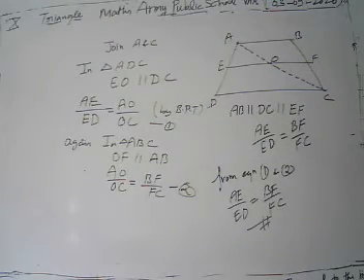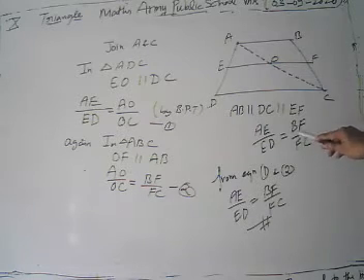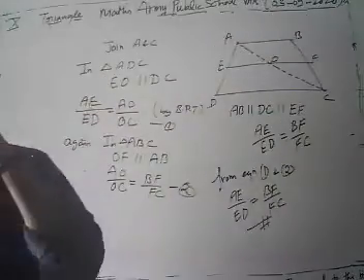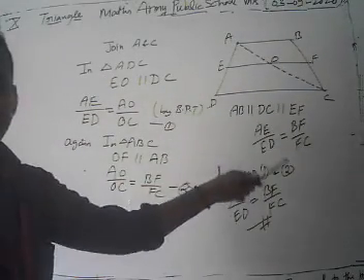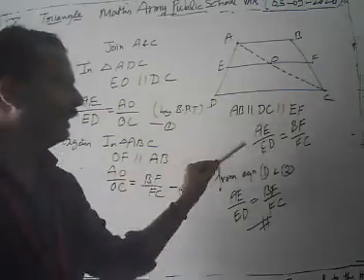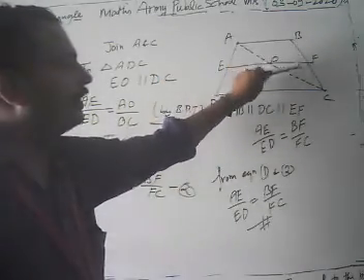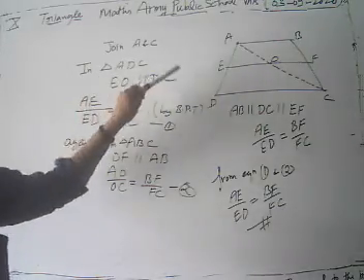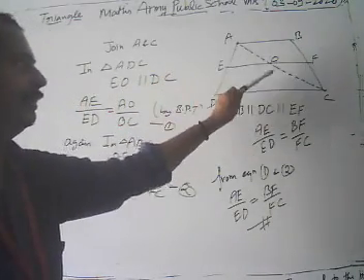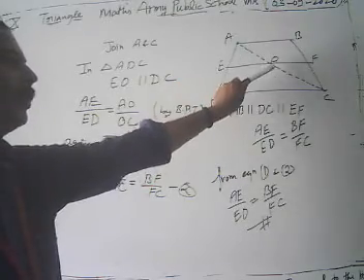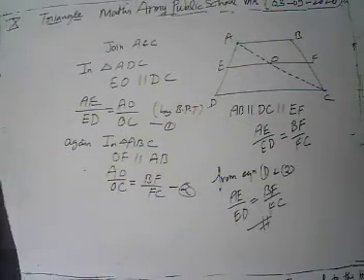Then again I am going to revise this. What we have is ABCD is a trapezium in which AB is parallel to DC parallel to EF. We have to show that AE upon ED is equal to BF upon FC. To show this, what do we start with? First of all, we join AC, and it intersects EF at the point O.